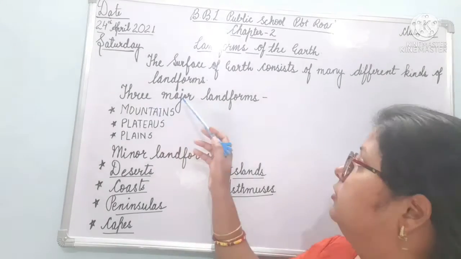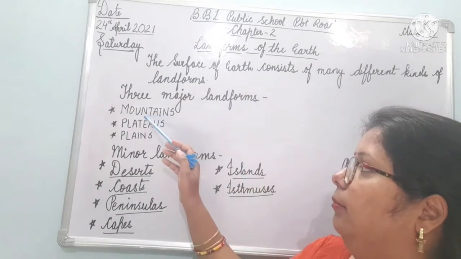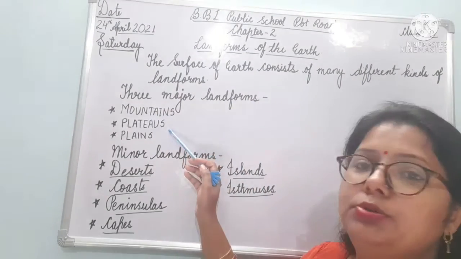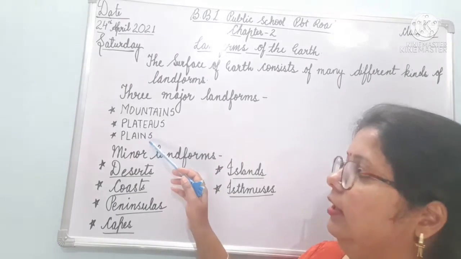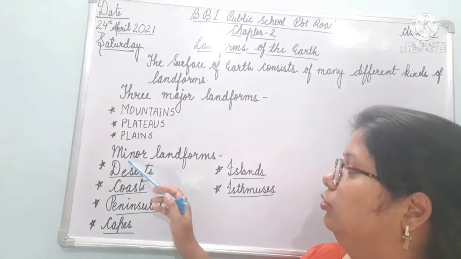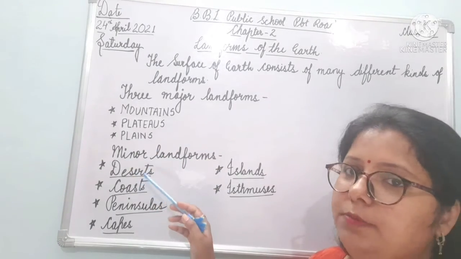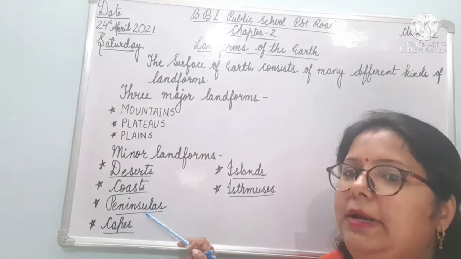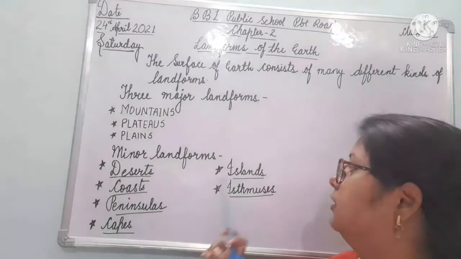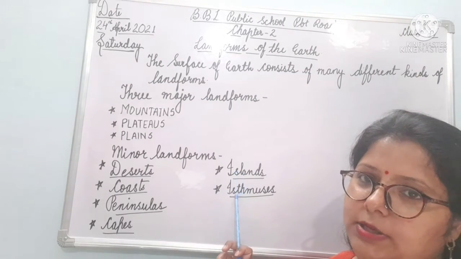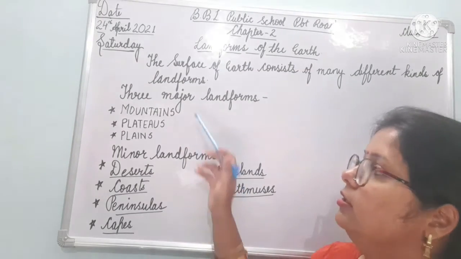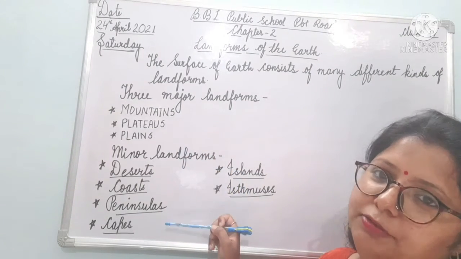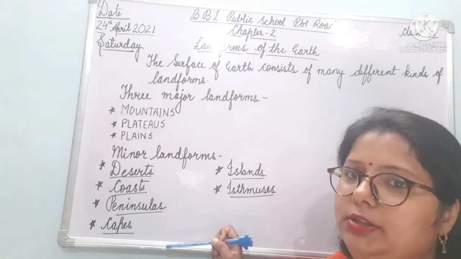The three major landforms are mountains, plateaus and plains. And let's look at the minor landforms. What are the minor landforms? Minor landforms are deserts, coasts, peninsulas, caves, islands and isthmus. So let's discuss all the landforms of the earth one by one. So let's start.